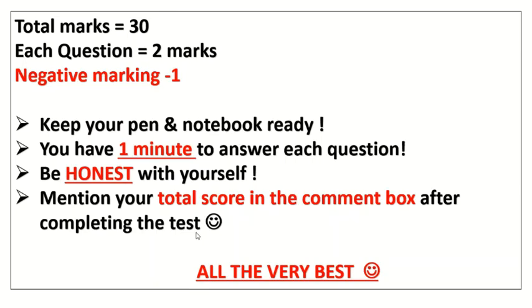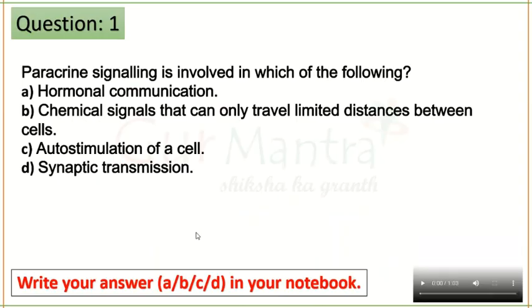So this is your first question. Read the question carefully and give the answer. In your notebook, you can note down the options whichever you feel is correct.